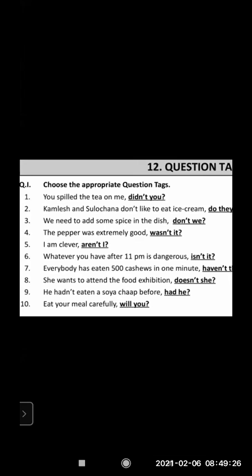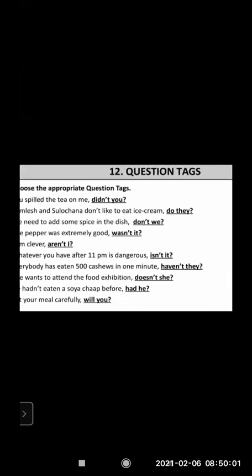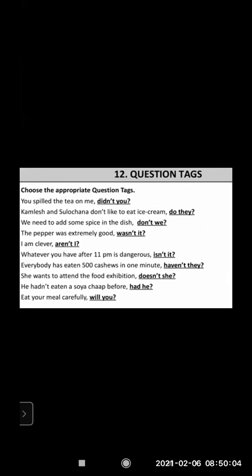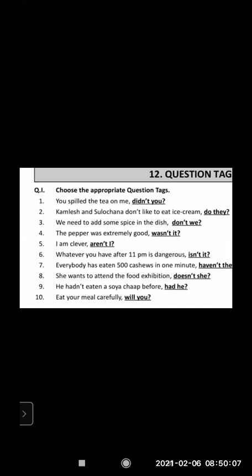Eat your meal carefully. The last one, eat your meal carefully. This is an instruction, imperative. Will you? And question mark. It's an imperative sentence, like earlier where I told you to sit in your place. Eat your meal carefully. These are imperative sentences, one of the four kinds of sentences you must have done. So this is one of them. So will you? So this was the question tags. I hope you have understood.